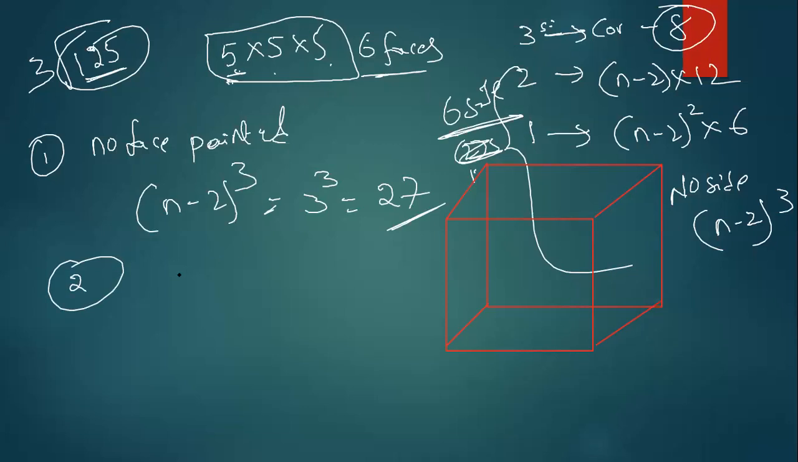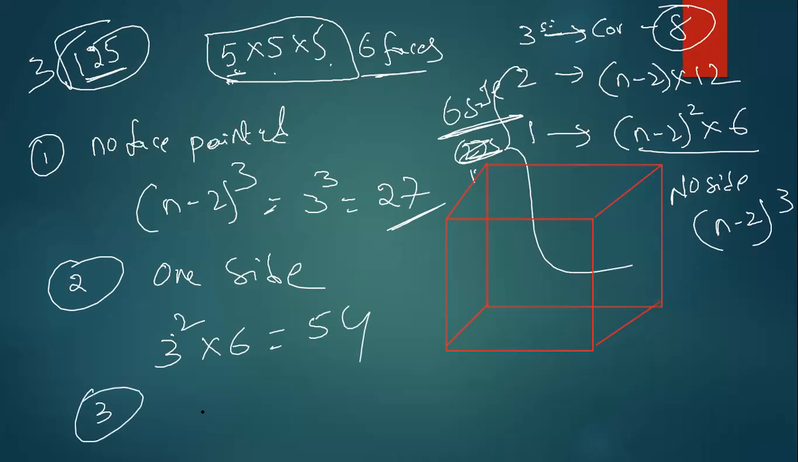Second one. How many small cubes have exactly one side painted? See the formula: n minus 2 whole square into 6. That means 5 minus 2 whole square, that is 3 square into 6. So 9 into 6, 54. Now, how many small cubes have exactly 2 sides painted? 2 side means n minus 2 into 12. So 5 minus 2 will be 3 into 12, which is equal to 36.